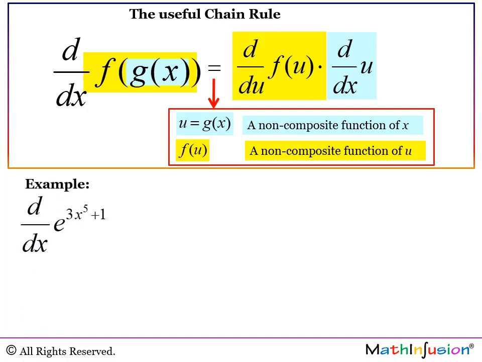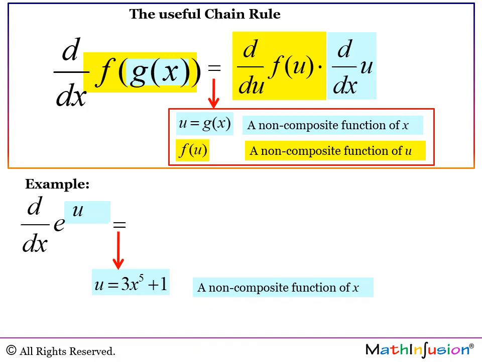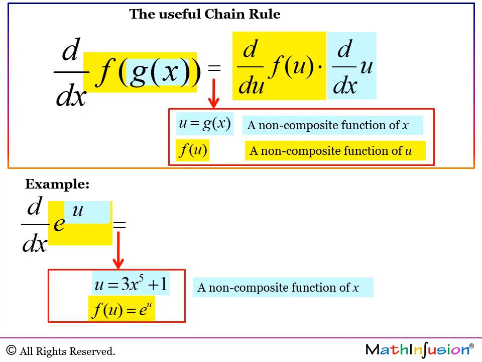Another example. d/dx of e to the power of 3x to the 5 plus 1. This is certainly the u, and we get that the u is 3x to the power of 5 plus 1. This is a non-composite function of x. And the outer function is clearly e to the u. This is another non-composite function, but now of u.